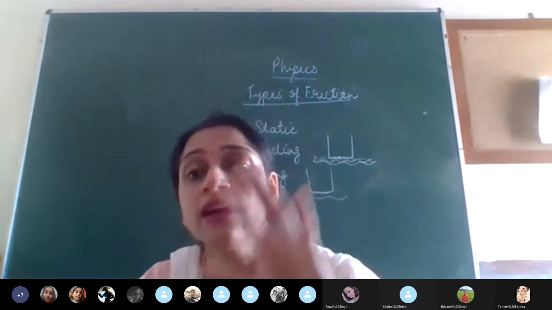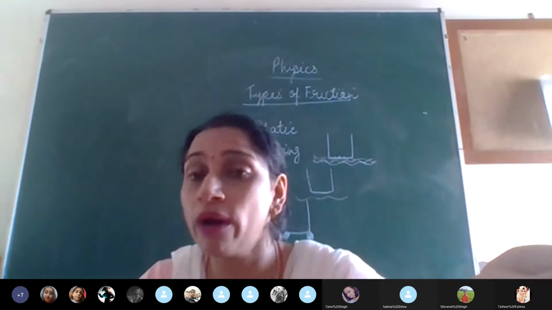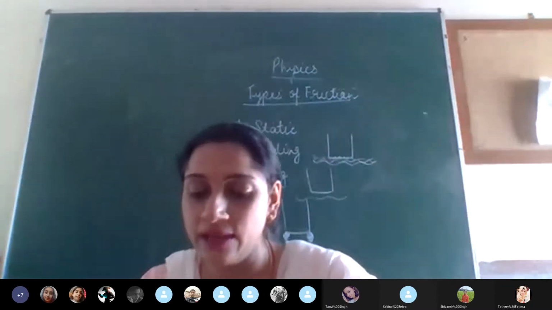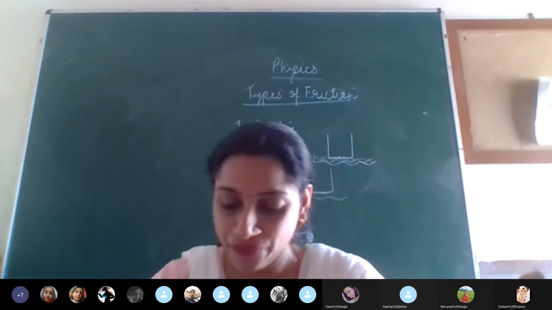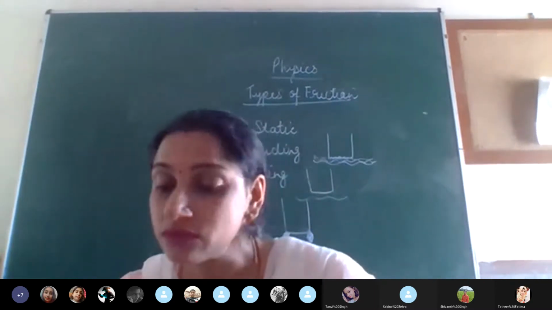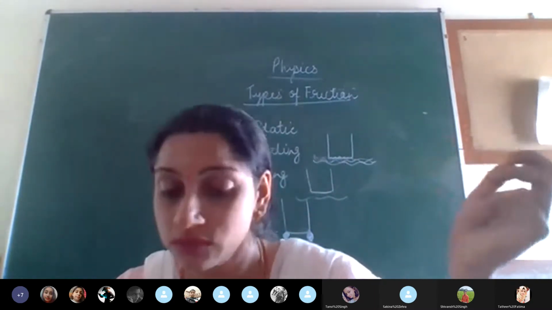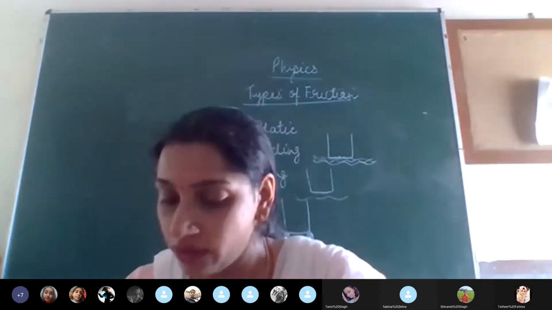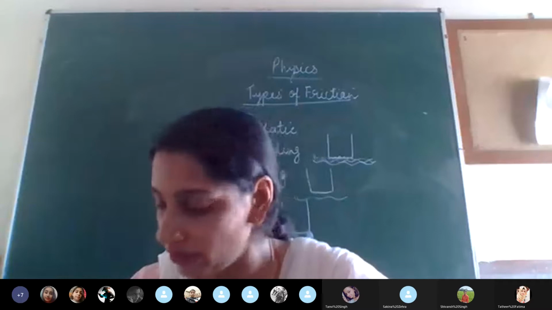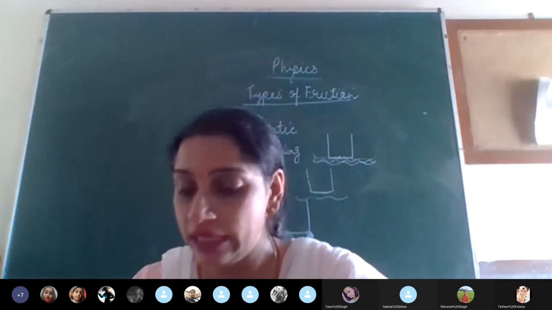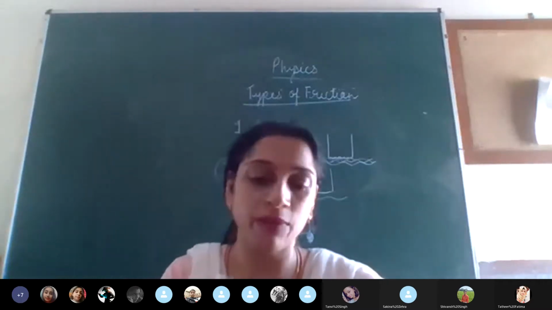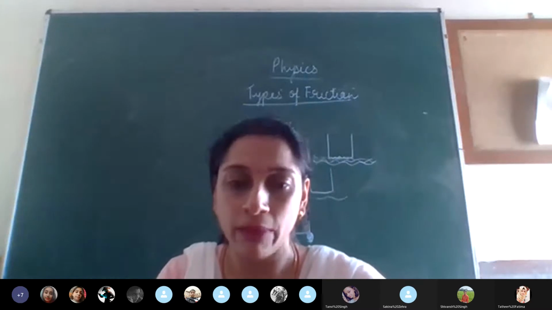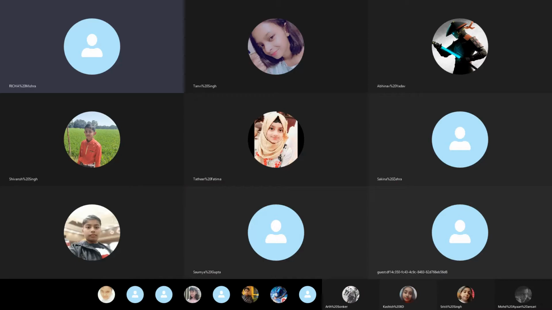And in all the three cases, the force that we have to overcome is different. And similarly, we see the ease in motion of the object. Fine. So this is about the types of friction. Now just have a look at the activity which is given, children. All of you just look at page number 151. It is almost the same actually as what we have done, but then also you need to know. Just look at the book, page number 151.